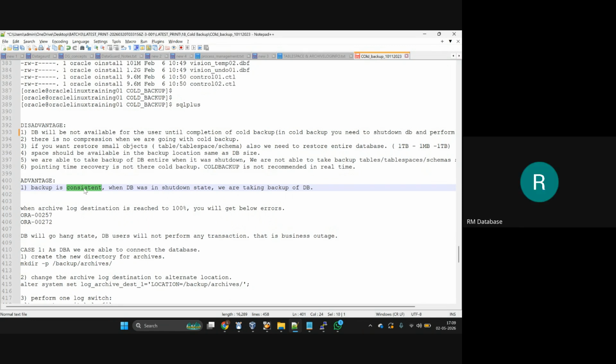In real time, we cannot use cold backup. Cold backup and hot backup we are not at all using nowadays. Hot backup, 13 years back I used in Wipro. From that time till today, I never used it. But in an interview, they will ask these questions. If I skip that, saying that they will not use it, then you will be in a problem. I don't want you to be in a problem. That's why. How much time did it take? Maximum 40 minutes, right?